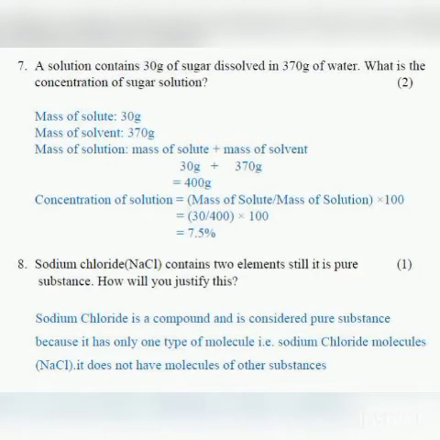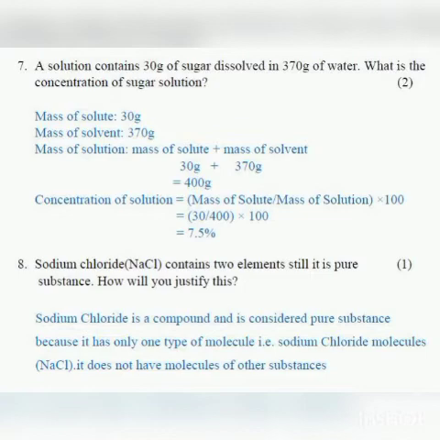A solution contains 30 grams of sugar dissolved in 370 grams of water. What is the concentration of sugar solution? So concentration is mass of solute divided by mass of solution into 100. So mass of solution you have to find. Mass of solution will be solute plus solvent. Here mass of solute is 30 grams and mass of solvent is 370 grams.